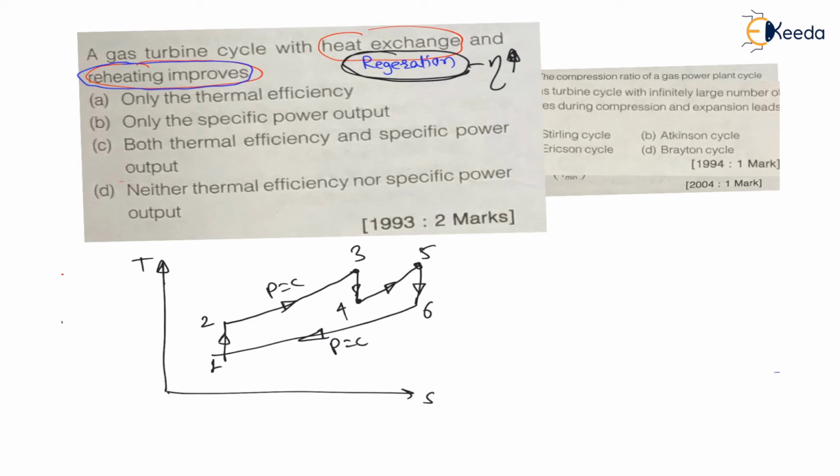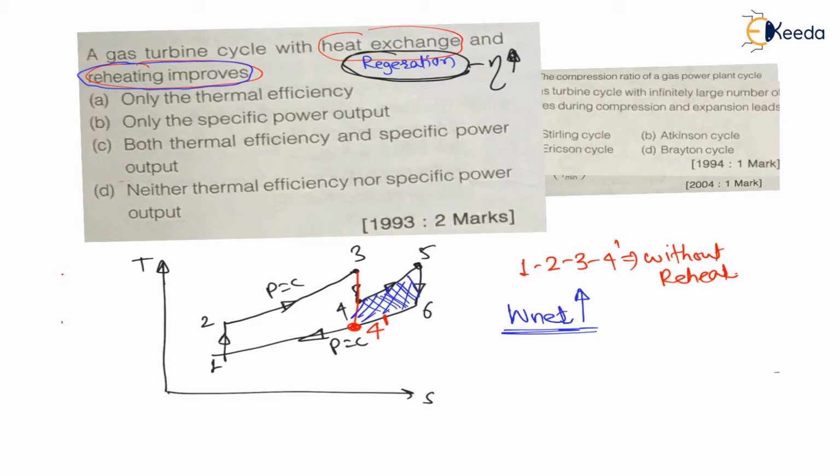Now my dear students, without this reheat, this 3 to 4 dash will be the turbine expansion. Without reheat the cycle will be 1 2 3 4 dash. This is without reheat. And reheat is supplied between 4 to 5. From 4 to 5 again heat is supplied by the intermediate reheater, and because of this, see, the area of the cycle is increased by this shaded area. Means because of reheat the area of the cycle is increasing, means net work is increasing, because the area enclosed by the cycle is net work.